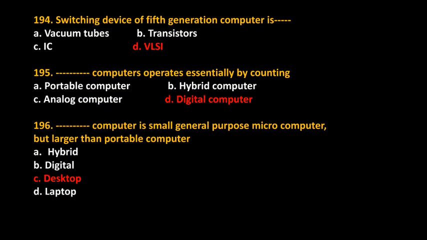Switching device of 5th generation computer is? Answer: VLSI. Dash computers operate essentially by counting. Answer: digital computer. Blank computer is small general purpose microcomputer but larger than portable computer. Answer: desktop.